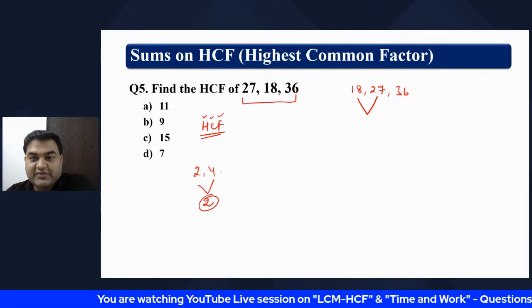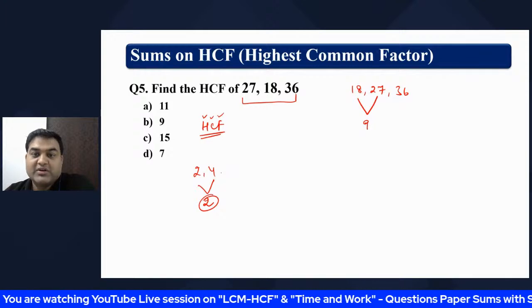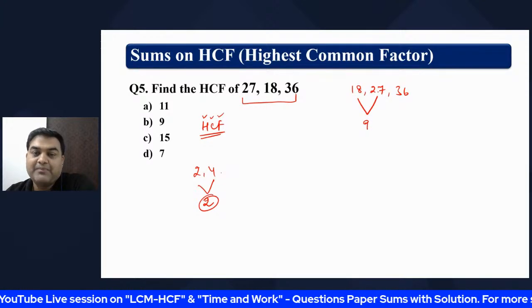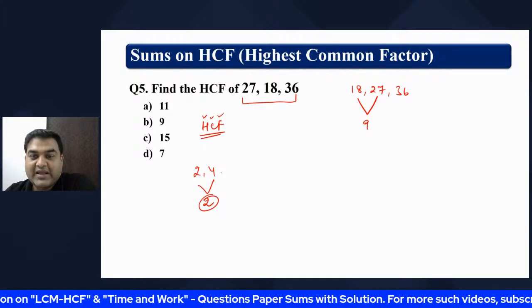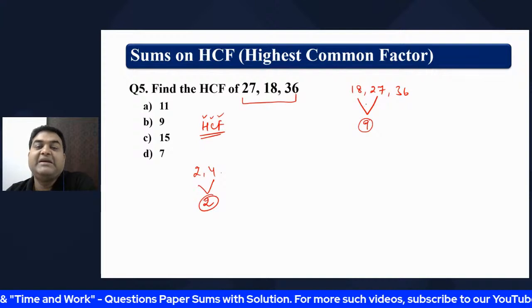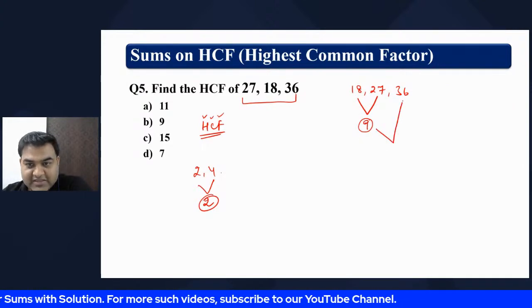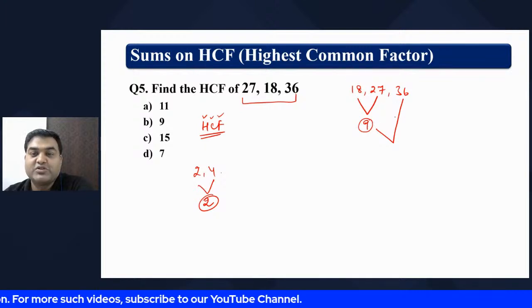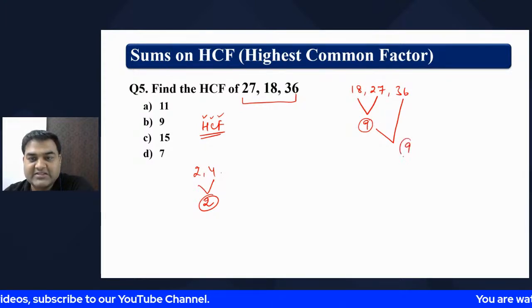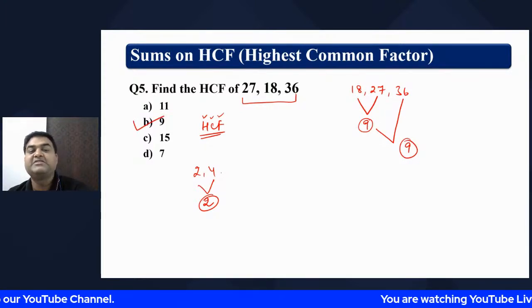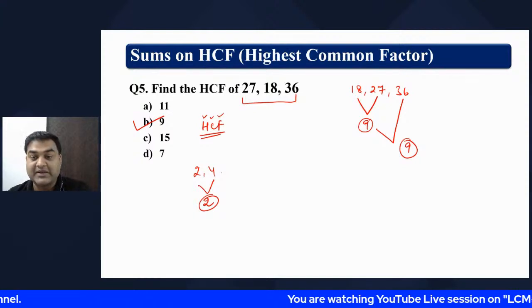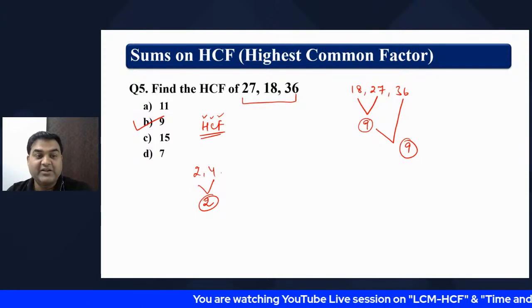So here, if you see in these two, 9 twos are 18 and 9 threes are 27. So 9 is the HCF of 18 and 27. Now we will check between 9 and 36 what is the HCF. So 9 fours are 36. So 9 is the HCF, my dear friend, for the complete set of numbers. We will not again go for multiplication, finding the factors and all.